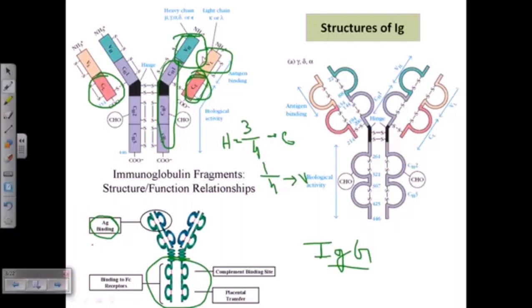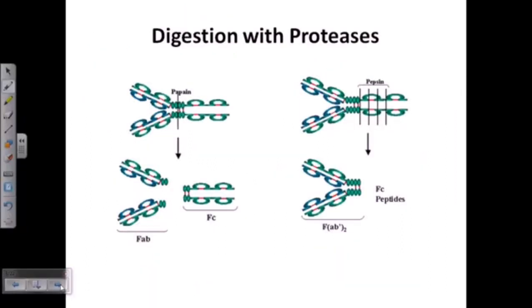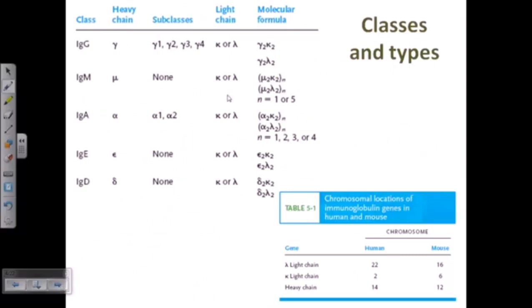But we never talk about the variable region, because the variable region is very important. It is about to bind the antigens, so we won't be talking about that. We'll be classifying all these antibodies or immunoglobulins into classes and types based on their heavy chain constant region or light chain constant region. If you're talking about differences in the heavy chain constant region, we'll divide them into different classes. If you're talking about the constant region of the light chain, we'll divide them into different types. Okay, so here are the different regions for that purpose.